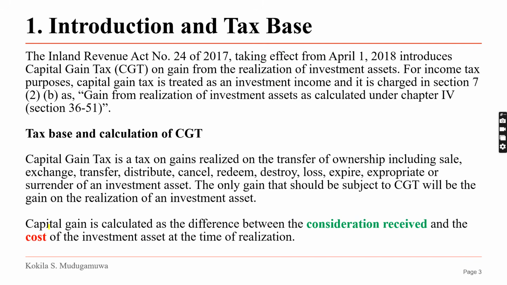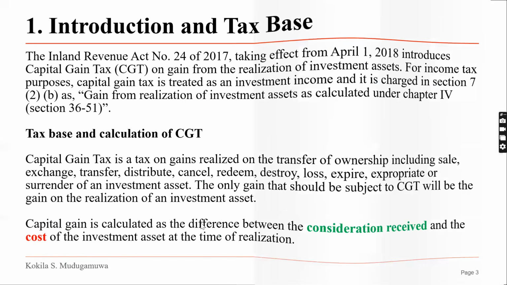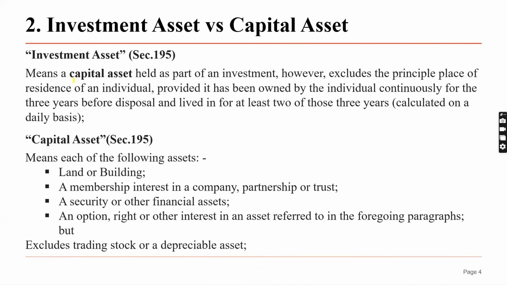Then here the gain is calculated, consideration received, consideration in the sense selling price received, and the cost also we discuss, right? And what is called investment asset? Any capital asset held as part of investment, or capital asset එක ප්‍රාග්ධනවත්කම ඔයා තියාගෙන ඉන්නවා නම් investment purpose. ඒ කියන්නේ ආයෝජනවත්කමක් විදියට, right? Let's say land එකක් ඔයා purchase කරලා තියෙනවා. Let's say 10 million you have purchased a land and kept for 5 years and selling now for 20 million. Then capital appreciation is 10 million, right?